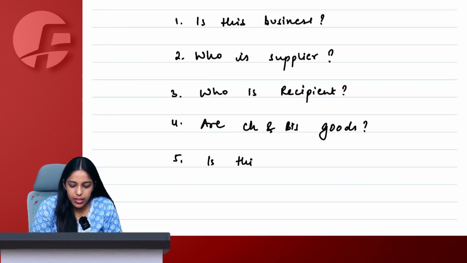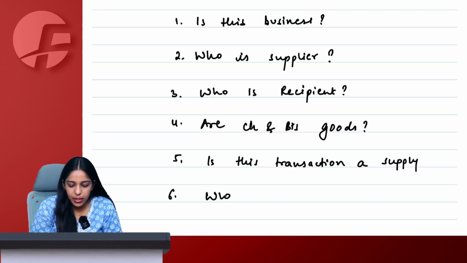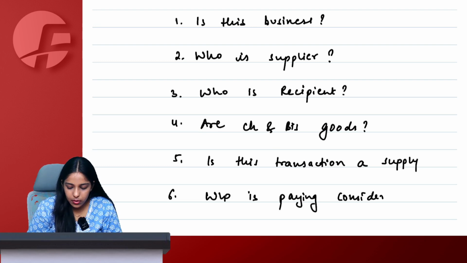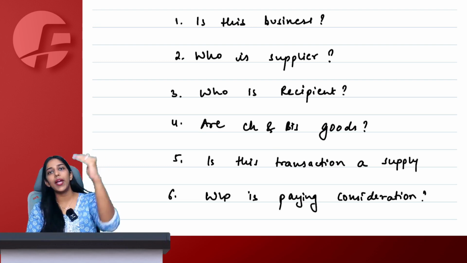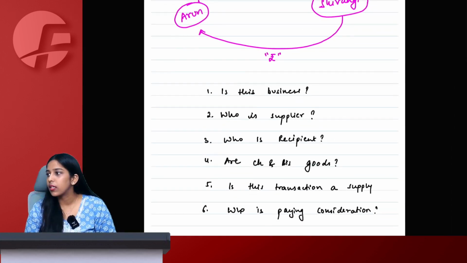Is this transaction a supply? 6. Who is paying consideration? Six questions I have asked you. One by one, give me the answers.